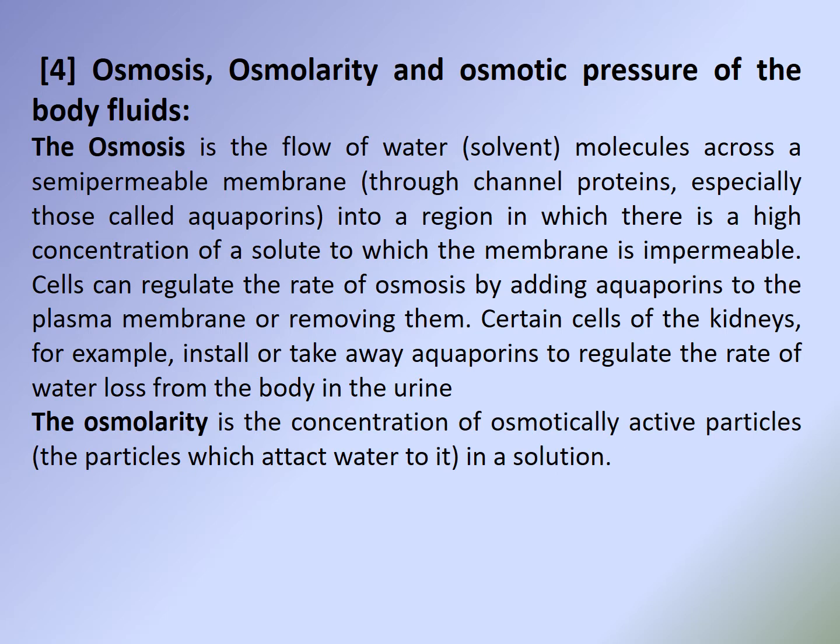Also, all of you know about osmosis, which is specific for water transport. Osmosis is the flow of water solvent molecules across a semipermeable membrane through channel proteins, especially those called aquaporins, into a region in which there is a high concentration of a solute to which the membrane is permeable. Cells can regulate the rate of osmosis by adding aquaporins to the plasma membrane or removing them. Certain cells of the kidney, for example, install or take away aquaporins to regulate the rate of water loss from the body in the urine.